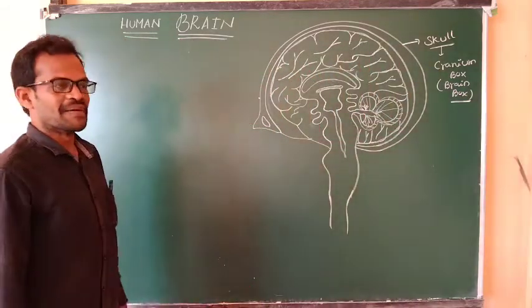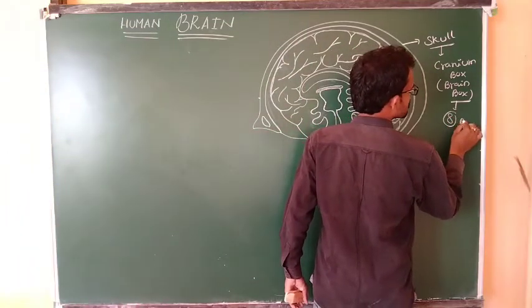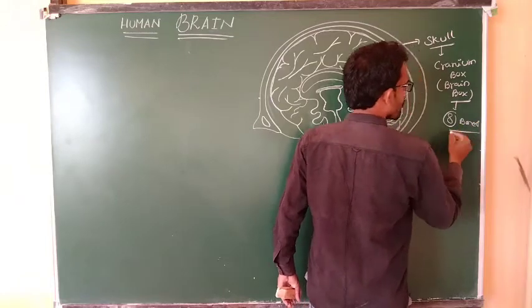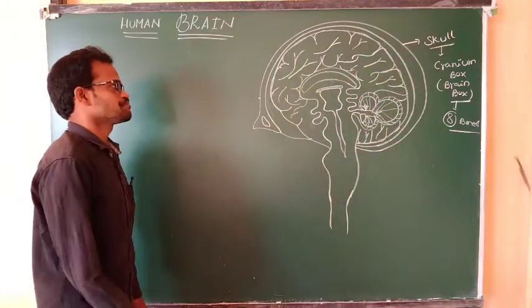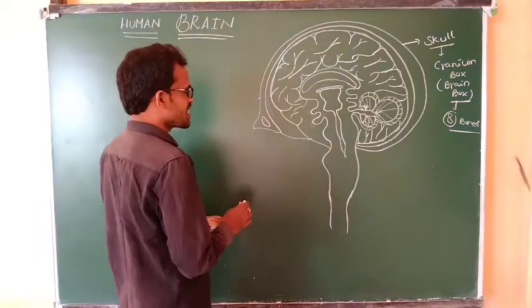Cranium box or brain box. How many bones are protected? 8 bones are protected. Coming to the next part, next layers.